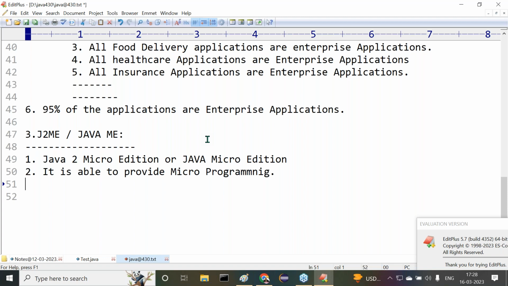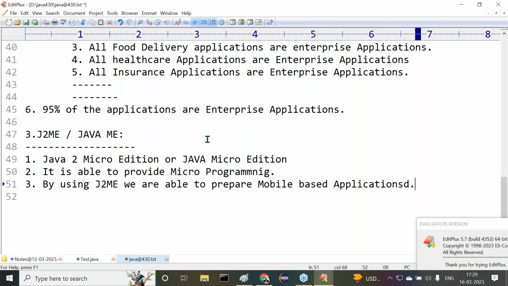Good. Now tell me guys, all of you know. By using fundamentals of Java, we are able to prepare standalone applications. By using server-side programming, we are able to prepare enterprise applications or distributed applications. Similarly, by using this micro programming, we are able to prepare mobile-based applications. Simply speaking, mobile applications.